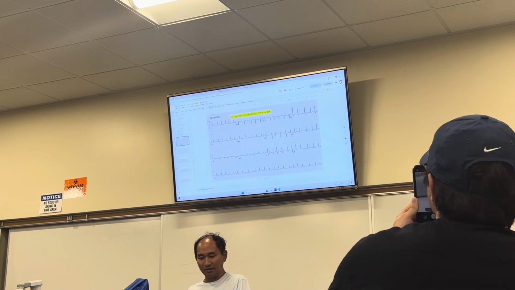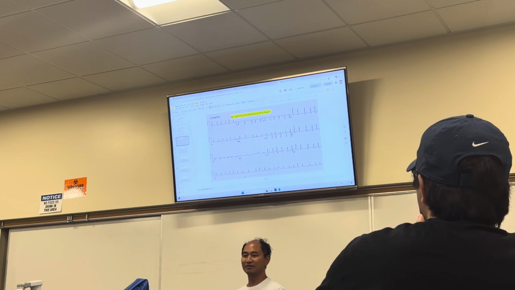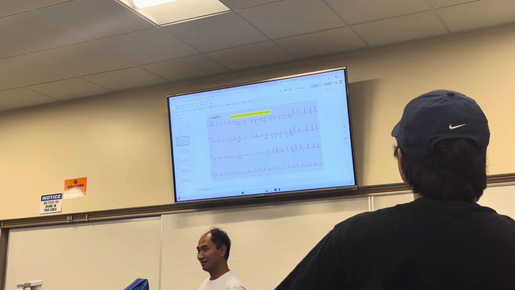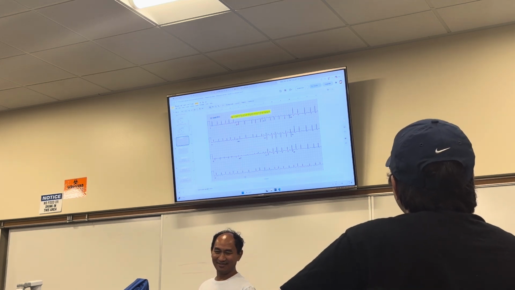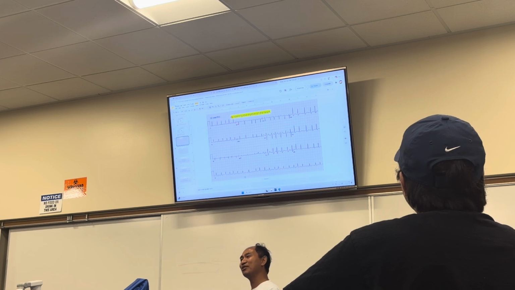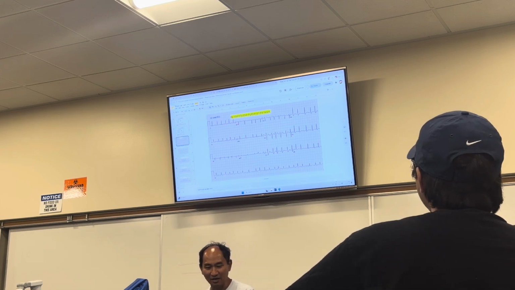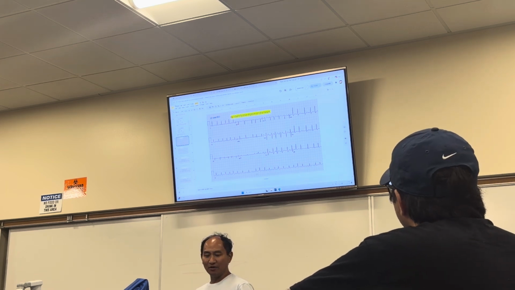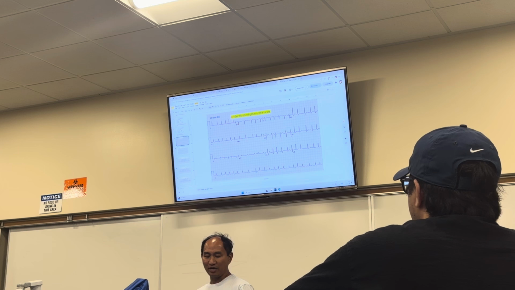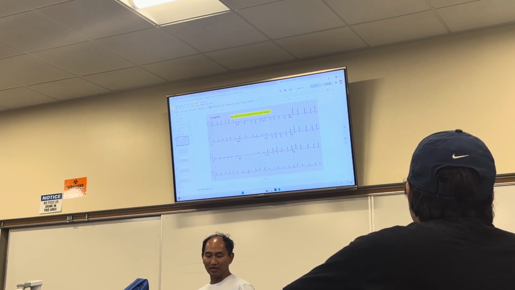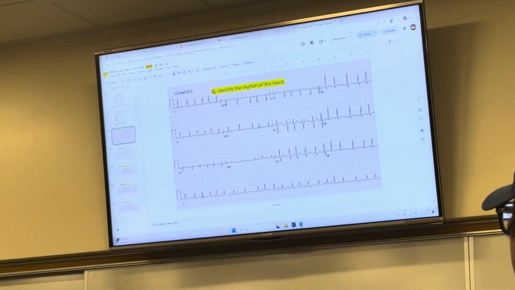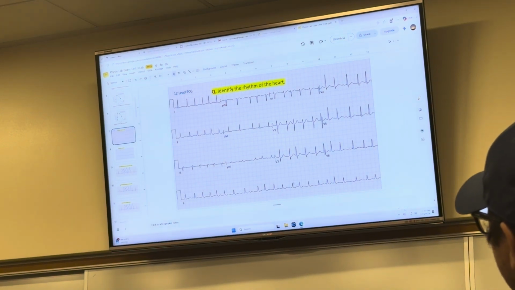Okay, you're going to learn which rhythm is it? Tell me. Oh, which one? That's an atrial fibrillation, yeah? Look at the long lead tube here. You don't see a proper P wave. Look at the QRS wave here. Very small, very large, average, a little bit smaller. Once you see that, you know that it's atrial fibrillation.